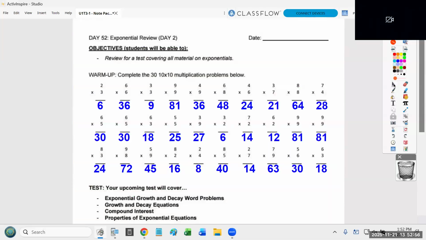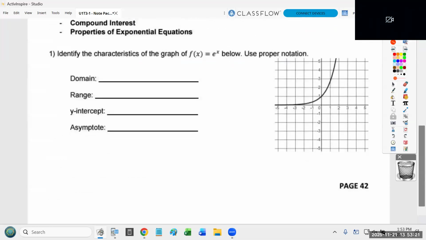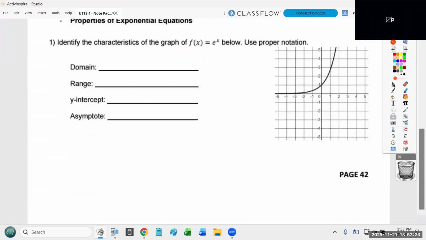Okay, today is our second day of review. So once again, you have this list of topics that you need to be able to do, and we're going to practice all of this today in class. The bottom line is, yes, you have a review packet. You can check the FP on campus yourselves. But if you can do what's in that review packet and what we're doing in class today, you should be able to do just fine on the test. Now, as I already told you all, a lot of today is going to be work time ahead of you. So that's what I'm going to do here.